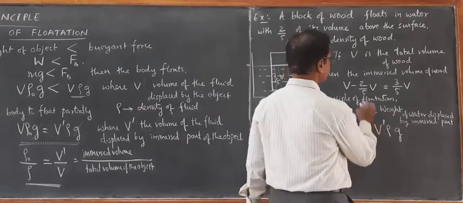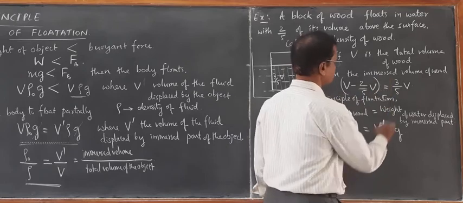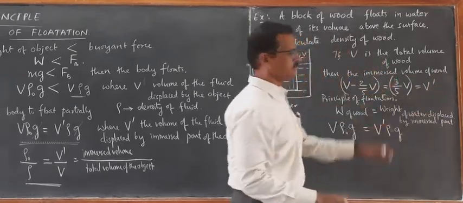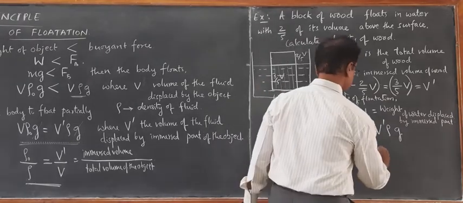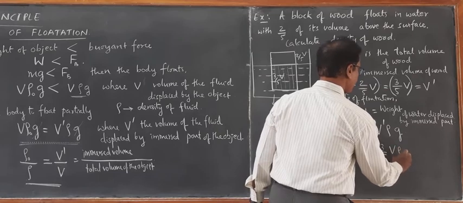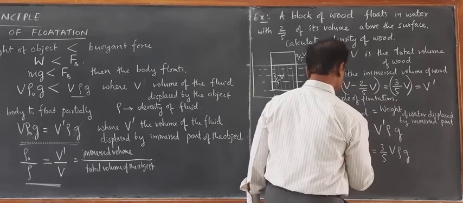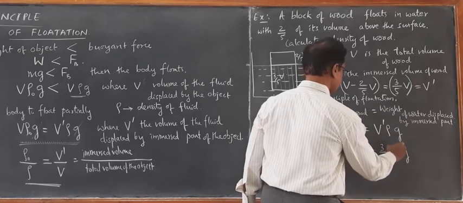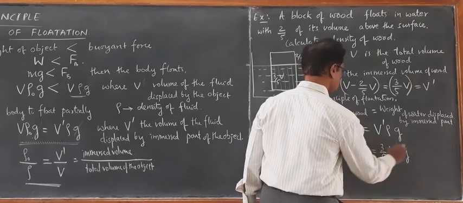We know what V dash is: V dash is the immersed volume. So that becomes 3 by 5 V rho g is equal to V rho naught g. So V cancels, g cancels.